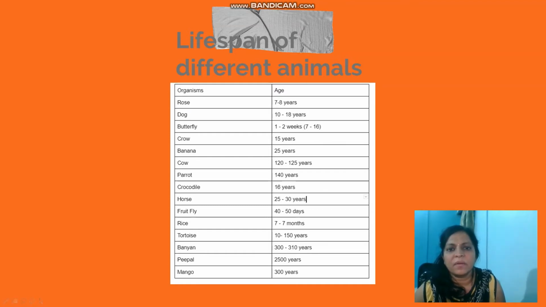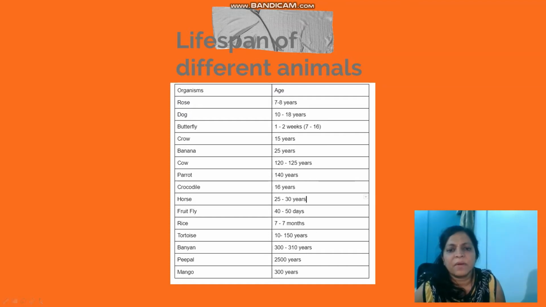Crow will survive for 15 years. Banana plant will survive for 25 years. Cow will survive for 120 to 125 years. Parrot will survive for 140 years. Crocodile will survive for 16 years. Horse will survive for 25 to 30 years. Fruit fly will survive for 40 to 50 days only. After the butterfly, the second least is the fruit fly.